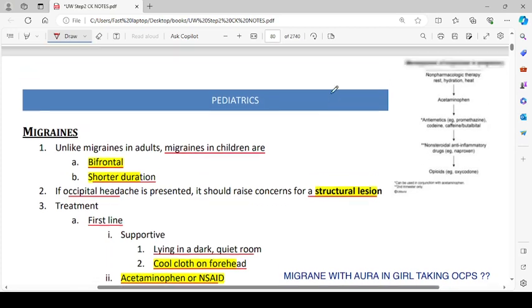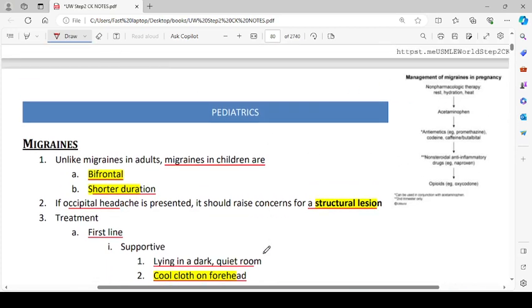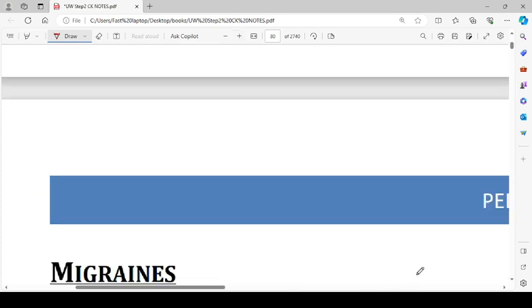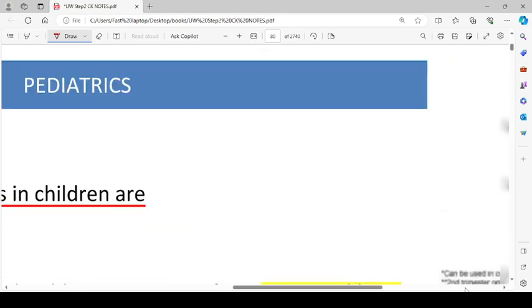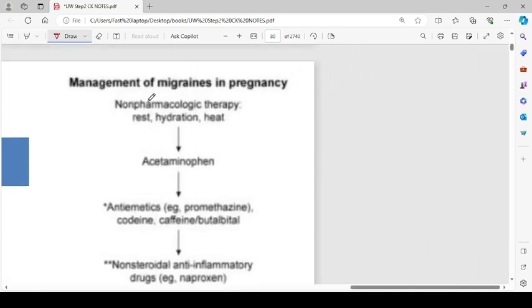Migraines. There is an algorithm or flow sheet about it. Let me zoom it in. Management of migraine in pregnancy: non-pharmacological therapy with rest, hydration and heat.